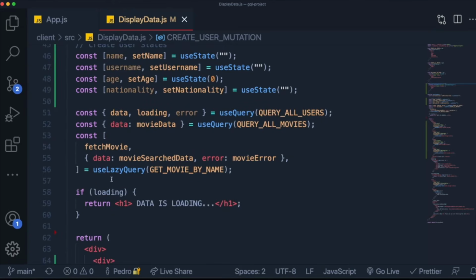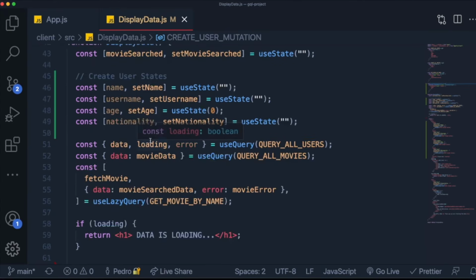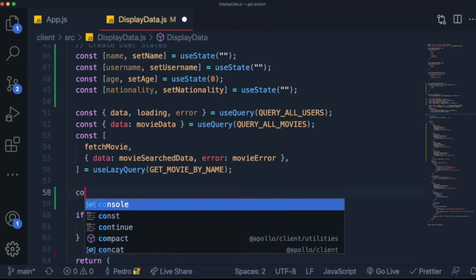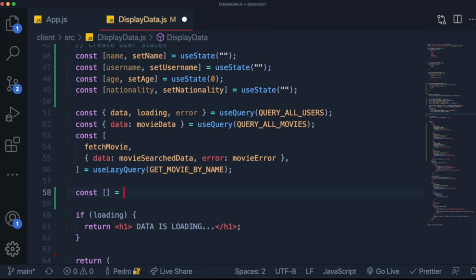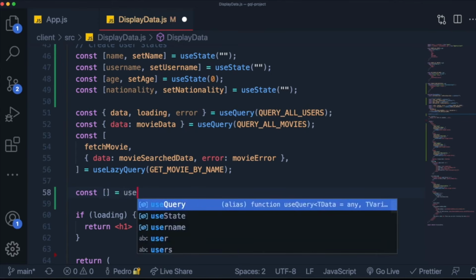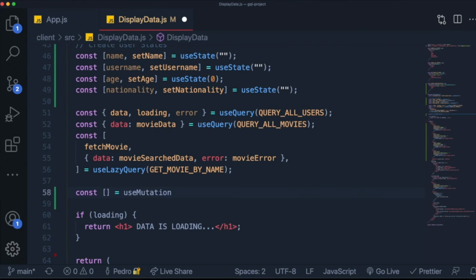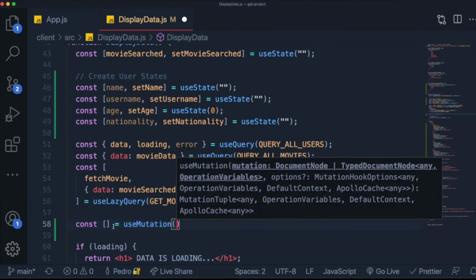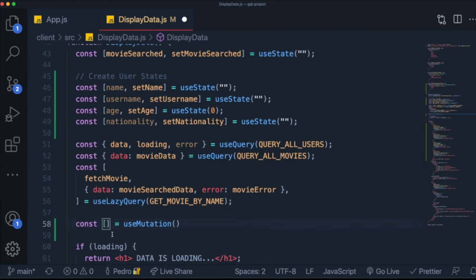So we created this mutation. Now, how do we actually use this inside of our React app? Well, I'm going to come over here. Similar to the useQuery, we're going to use another hook called the useMutation hook. And this hook is extremely similar to the useQuery and to any other hook that we've used so far.